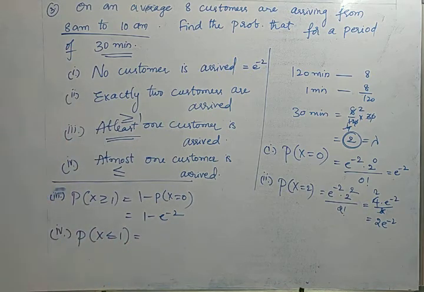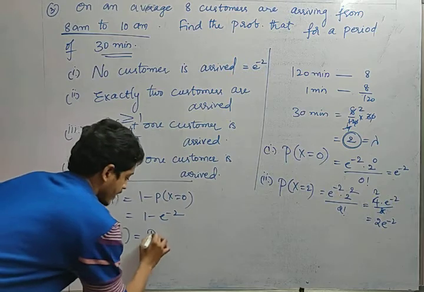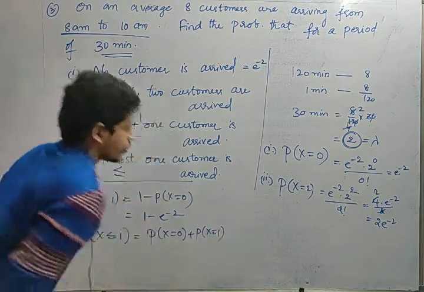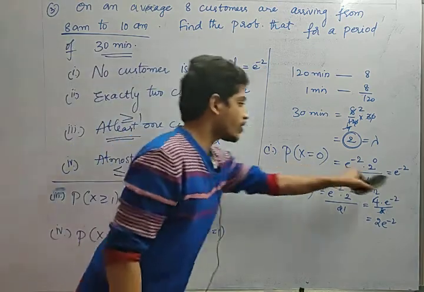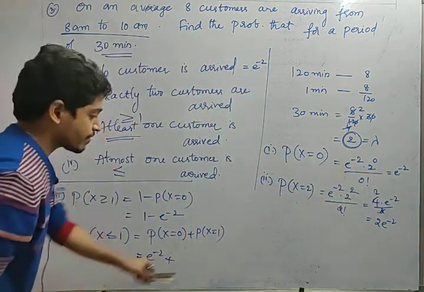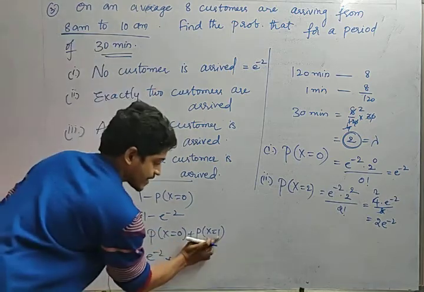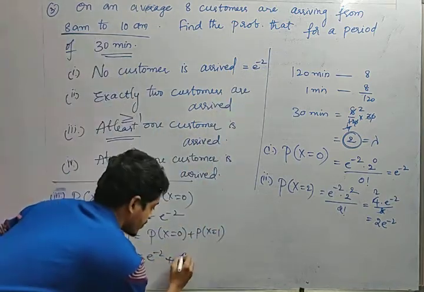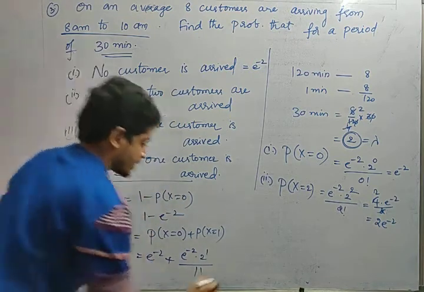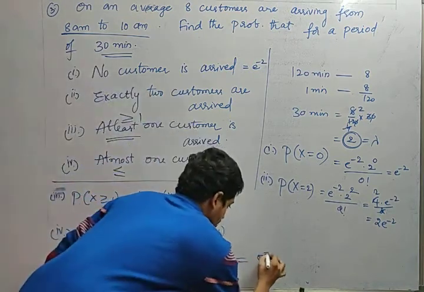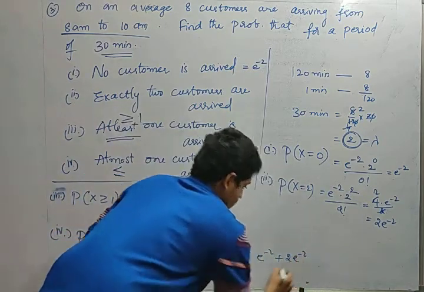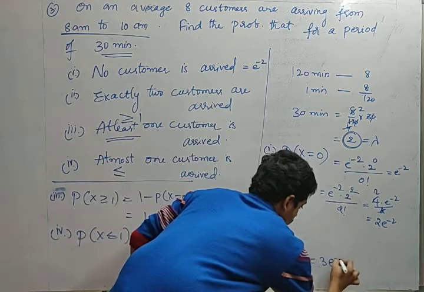X less than or equal to 1 in the sense, P of x equal to 0 or P of x equals 1. What is P of x equal to 0? Already we got e power minus 2. That is nothing but e power minus 2 plus P of x equal to 1. We have to calculate. Here x value is 1, lambda value is 2. So e power minus 2 into 2 power 1 by 1 factorial. That is nothing but e power minus 2 plus 2 into e power minus 2. So the final value will be 3 into e power minus 2.